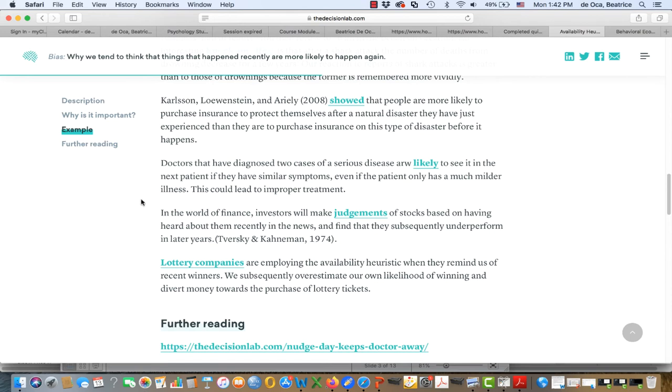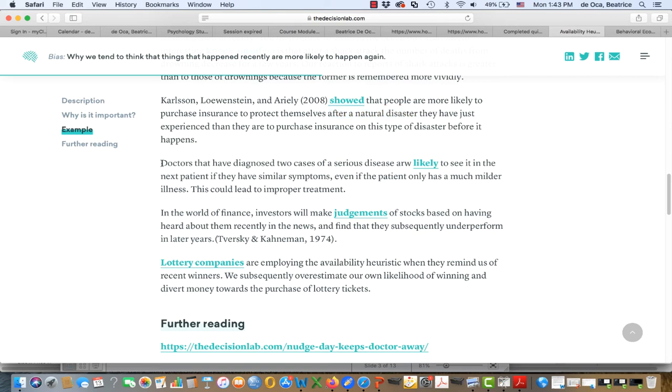Another example has to do with just purchasing insurance, right? So people purchase insurance because they want to protect themselves from something that might happen, like a natural disaster. They're more likely to purchase insurance to protect themselves after a natural disaster that they have just experienced than they are to purchase insurance on this type of disaster before it happens. Why? Because going through one like that or seeing one happen on the news makes it easy to think of, easy to remember, makes you believe that then it's more common and likely to happen again in the future.